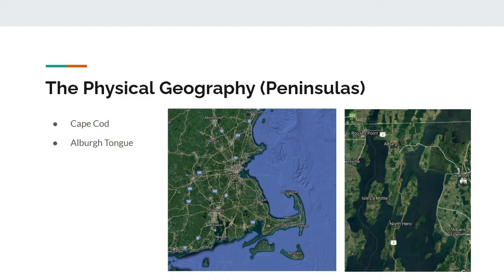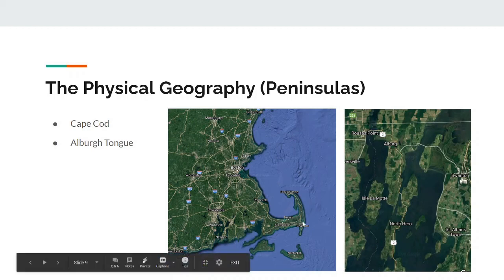Peninsulas. So here, technically, you only need to know one of them, but I added one just because I thought it was really cool and I wanted to share it. So the one that you need to know is Cape Cod. Cape Cod is basically this giant hook that extends out from southeastern Massachusetts and into the Atlantic Ocean.